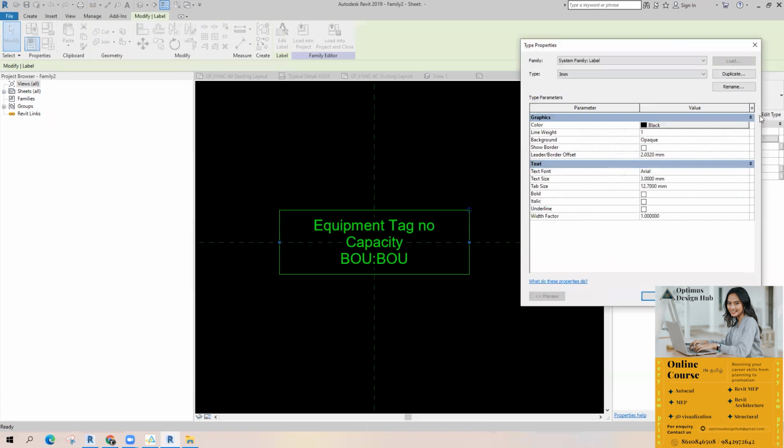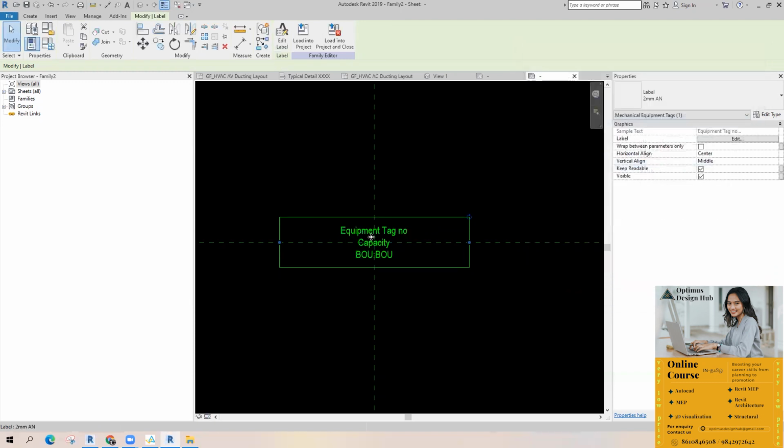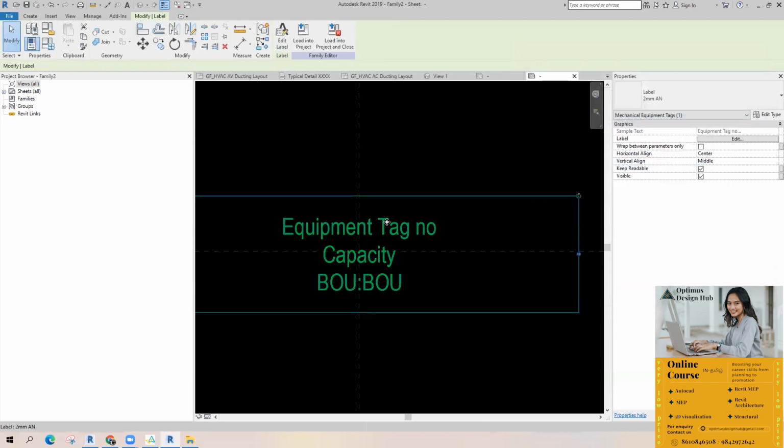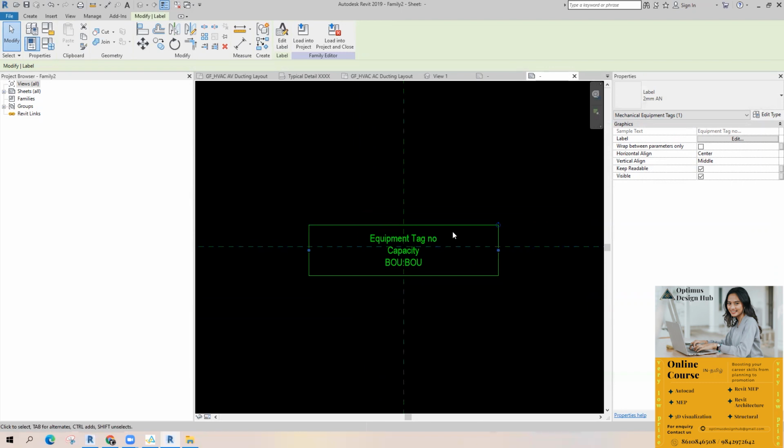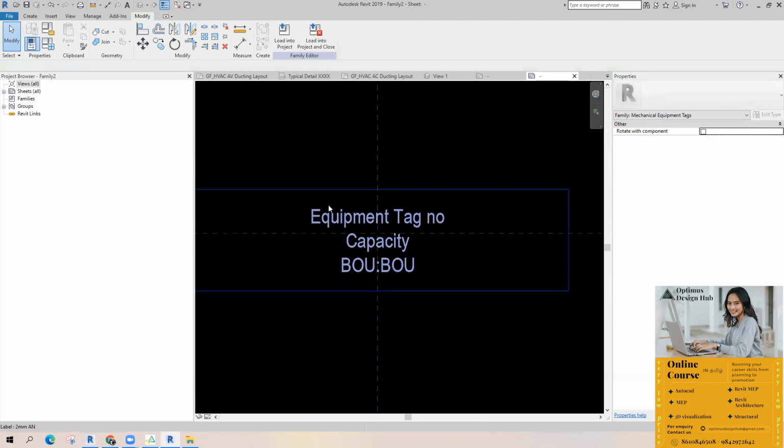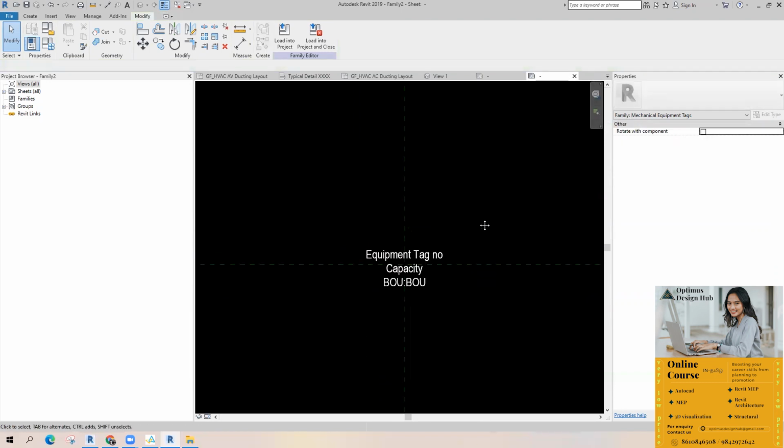You can change the text styles or whatever. If you want to make it okay, I'll do one thing and just save it.